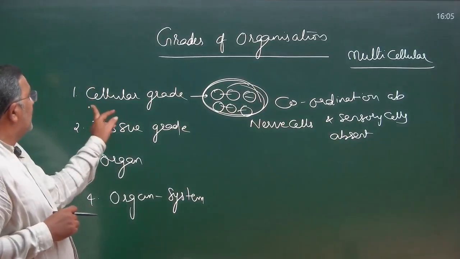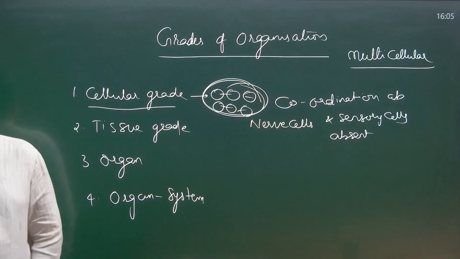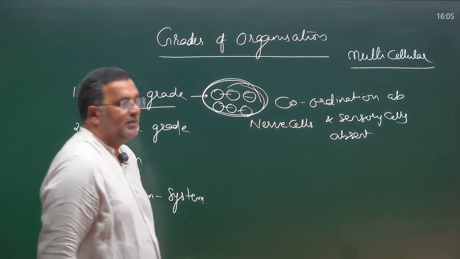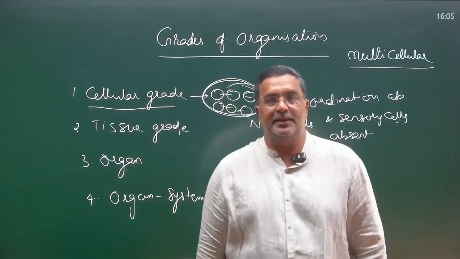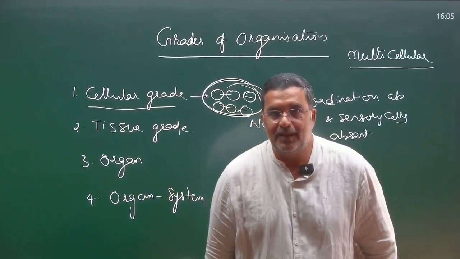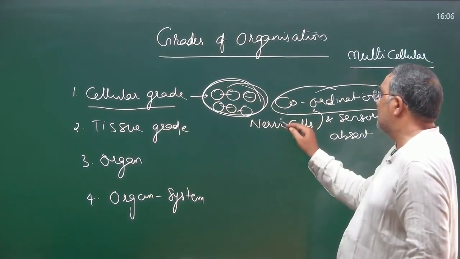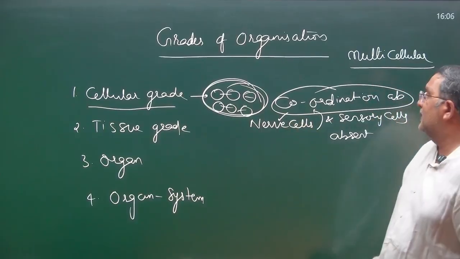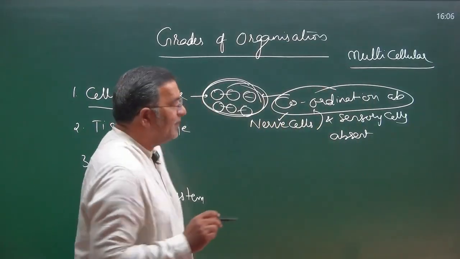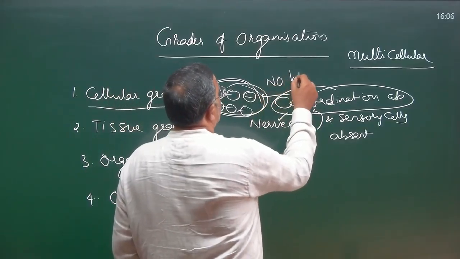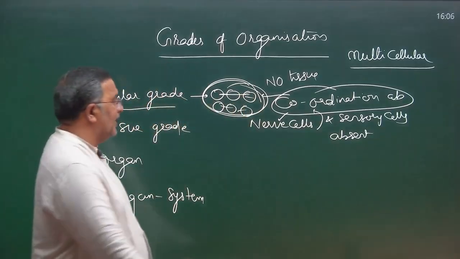Okay. So, what is cellular grade of organization? Only a group of cells is present. There is no coordination between the cells. Why? Because nerve cells and sensory cells are absent. Nerve cells and sensory cells alone can make the coordination. So, there is no coordination because of the absence of nerve cells and sensory cells. That is why they remain as a multicellular group, but we cannot say tissues. There is no tissue. Tissue means coordination. So, tissue formation is not possible here.